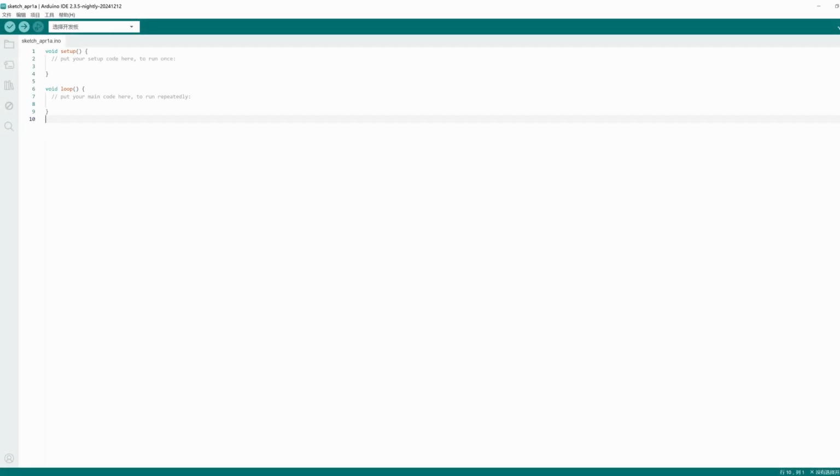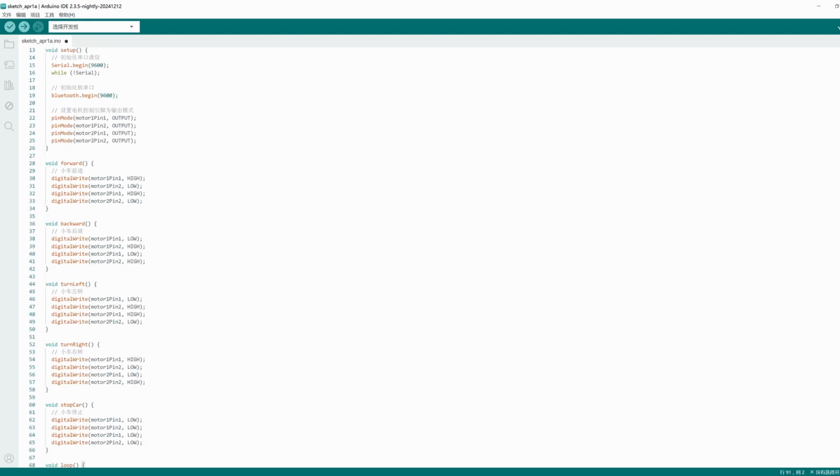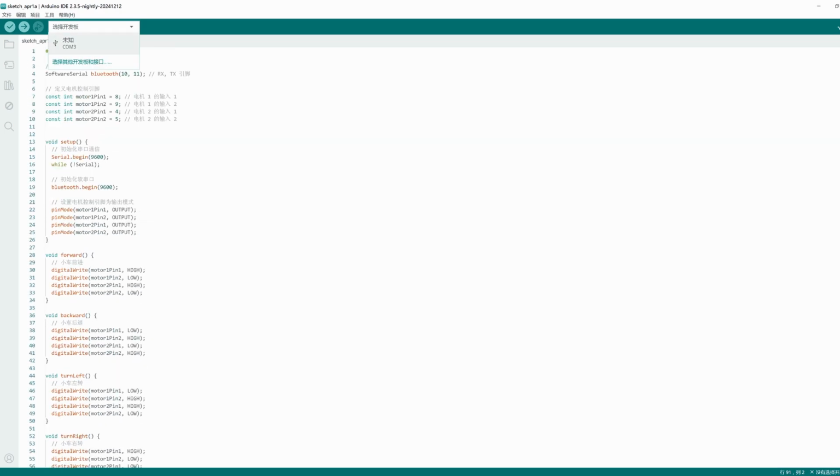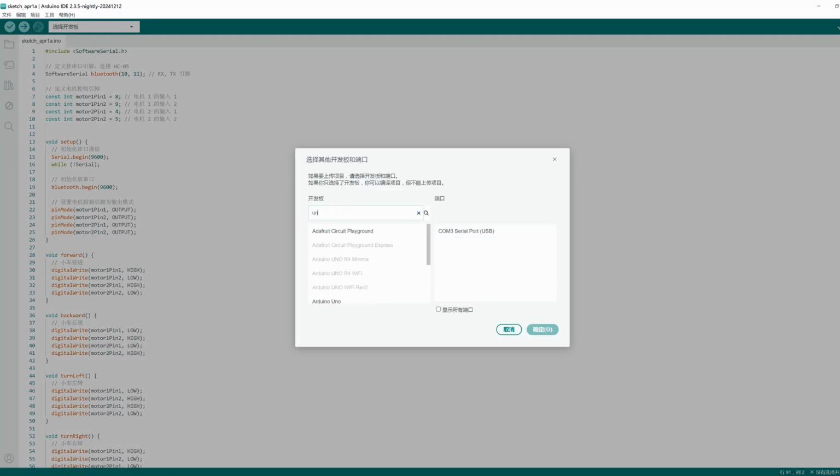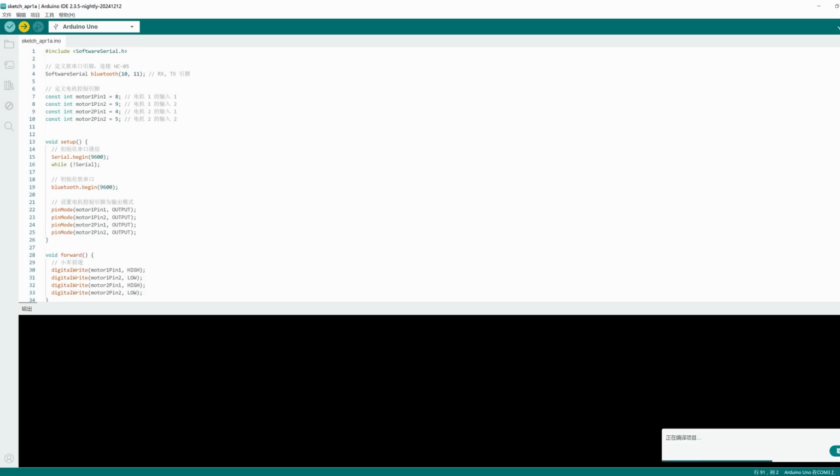First, make sure you have downloaded and installed the Arduino IDE from the official Arduino website. Open the software, paste the code into the main interface, and select the development board. Search for Uno, choose the correct port, and ensure proper connection. Click Upload and wait for the code to be written.